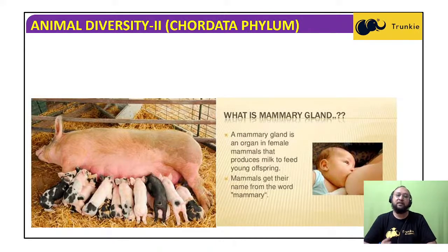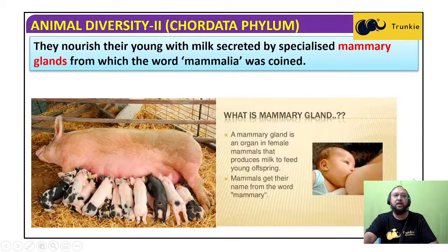After the birth of the young offspring, the mammary gland produces milk for feeding. They nourish their young with milk secreted by specialized mammary glands, from which the word Mammalia was coined. I've already explained this.